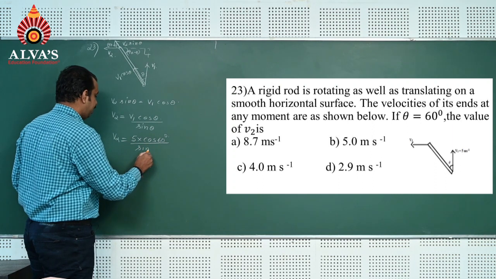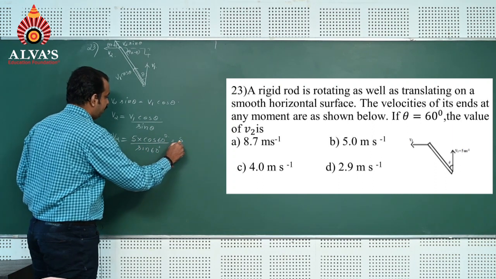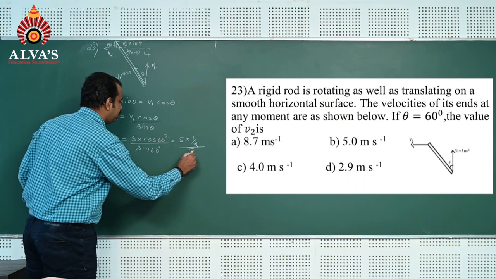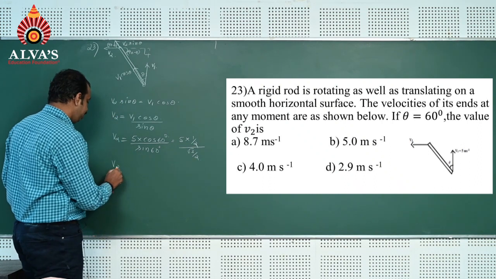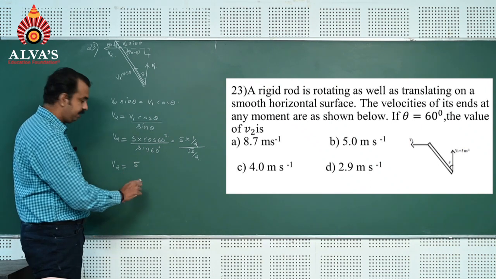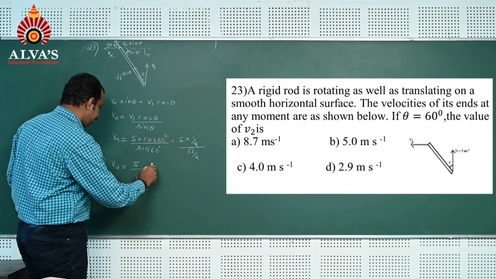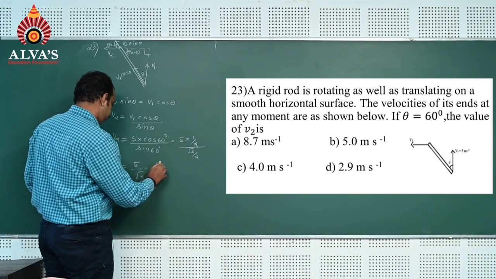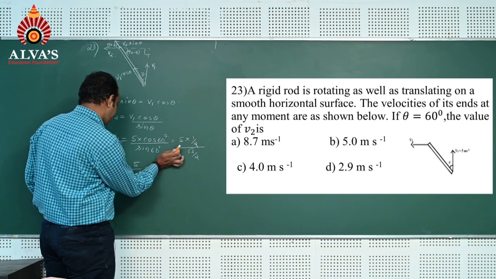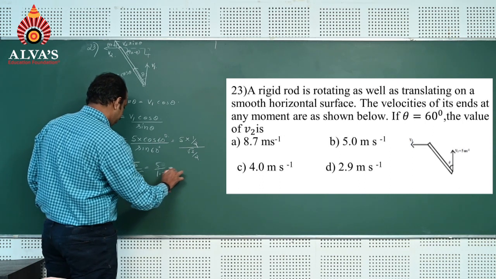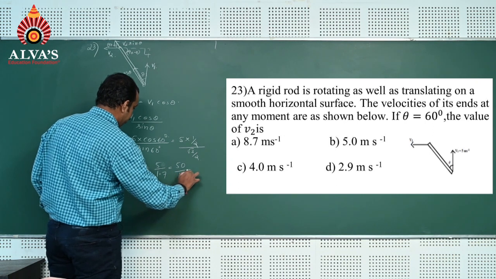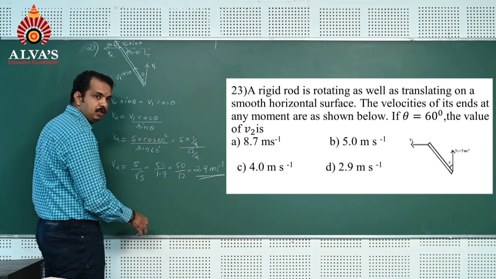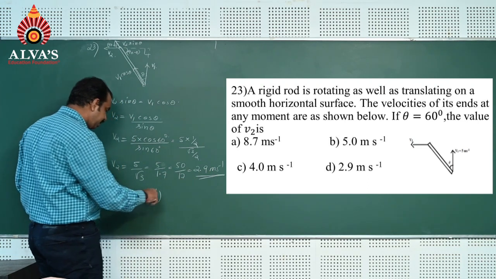divided by sin 60 degrees. It is 5 into 1 by 2, and sin 60 is root 3 by 2, so V2 is equal to 5 divided by root 3, which is 5 divided by 1.7, which is 50 by 17, which is 2.9 meter per second. That is the correct option. 2.9 means D is the correct choice.